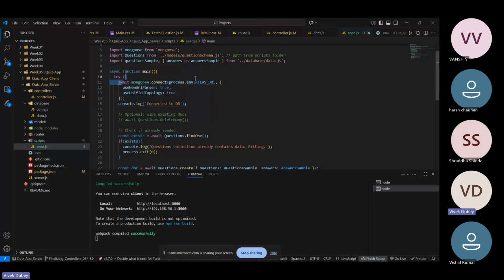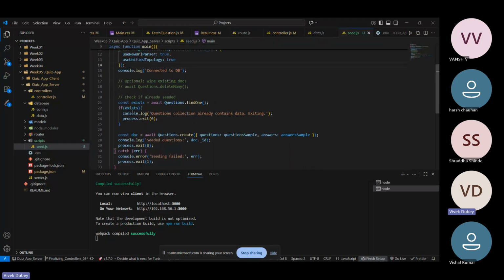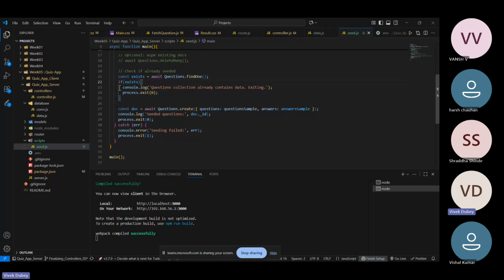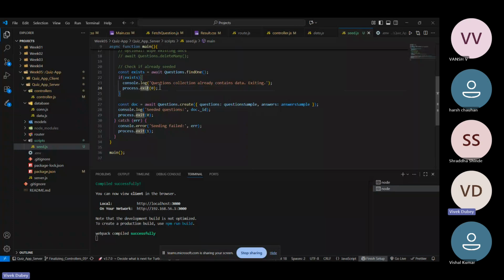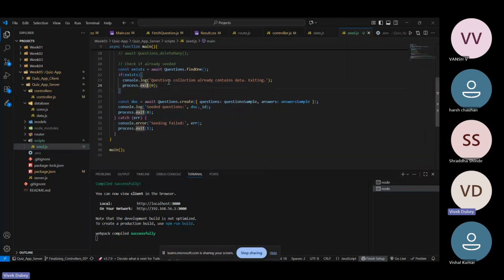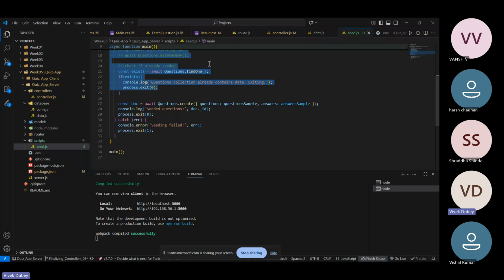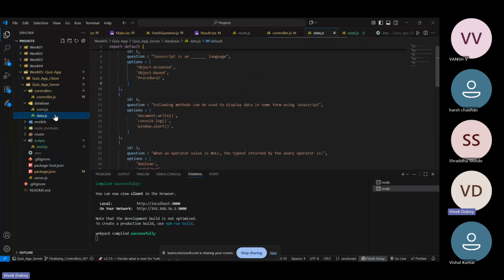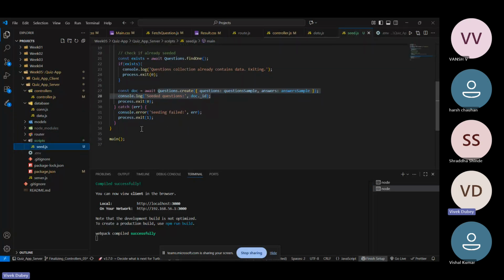It connects to MongoDB, then finds that question with that ID. If the question collection already exists, it returns that it is already created. If not, it creates the document with all the data in the data.js file. So that is how seed.js works.